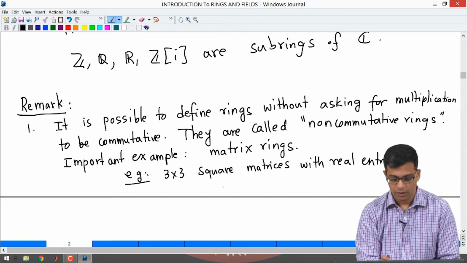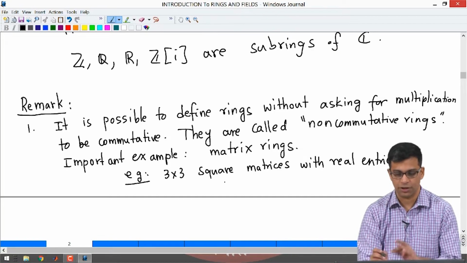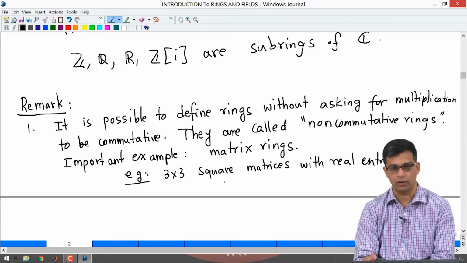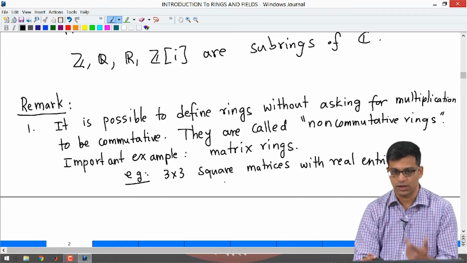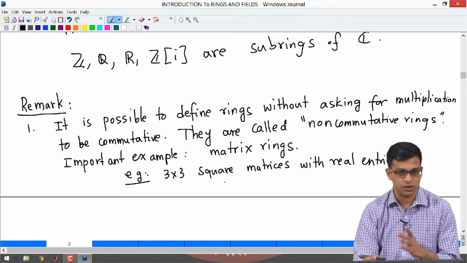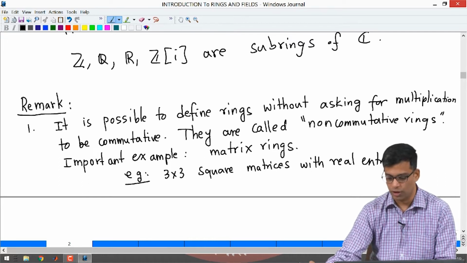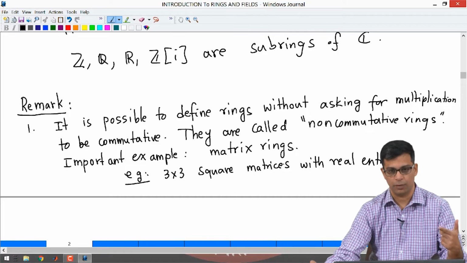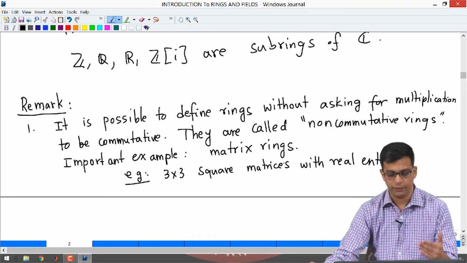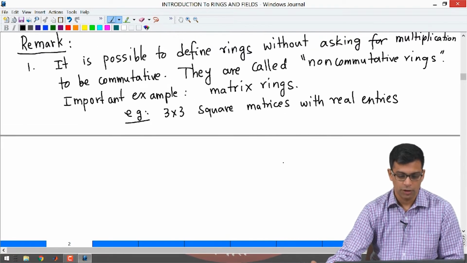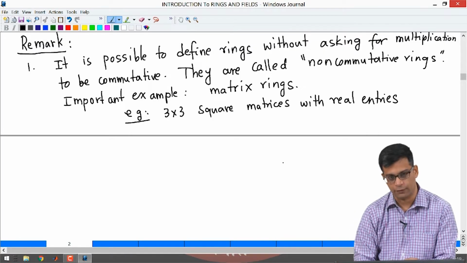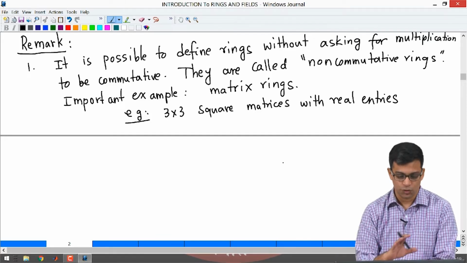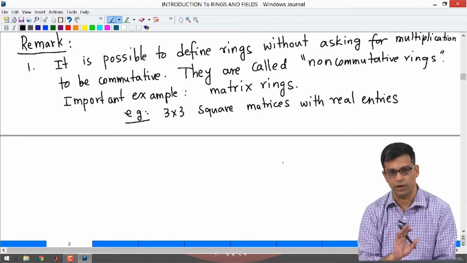See here also you can add, under addition it is a perfectly good abelian group. You can multiply matrices, it is associative, it has an identity element, but it is not commutative. So, that is why it is not a ring in the sense of my definition of the last video, however, it is what is called a non-commutative ring. The study of non-commutative rings and their properties comes under the subject of non-commutative algebra. So, I am not doing that in this course.